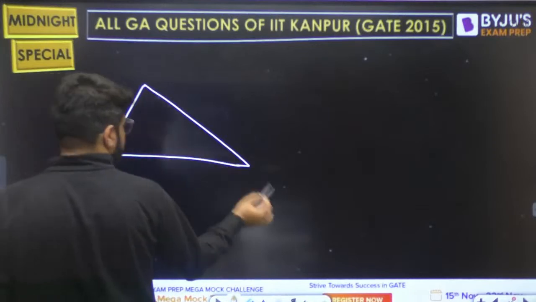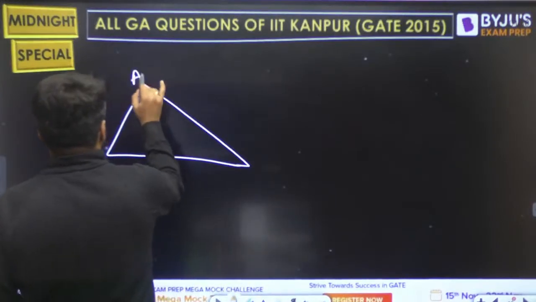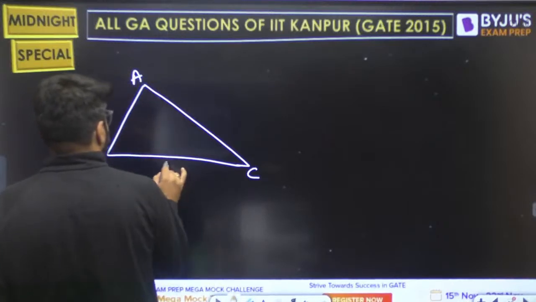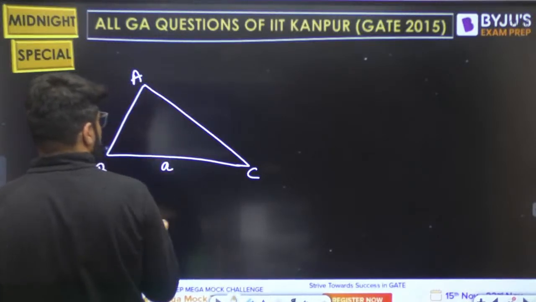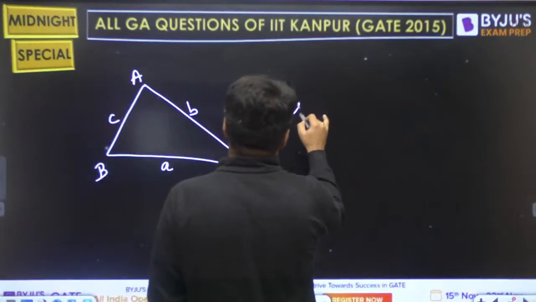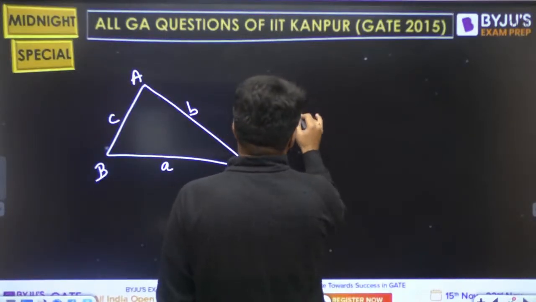Suppose this is any triangle ABC. This is length a, the side opposite to angle A. This is length c, and this is length b. What is the area of this triangle given by?